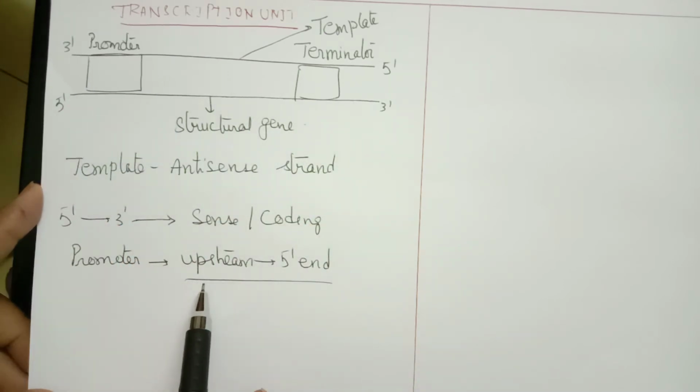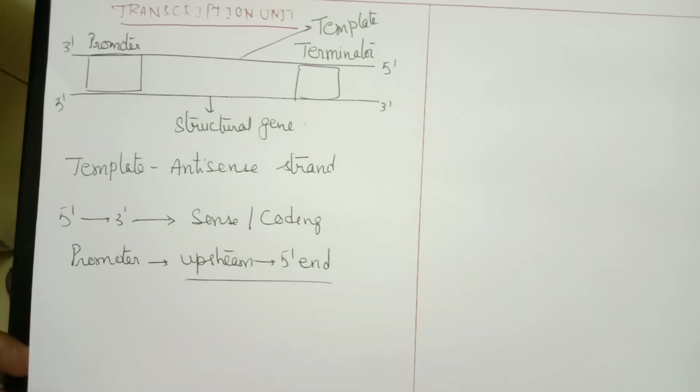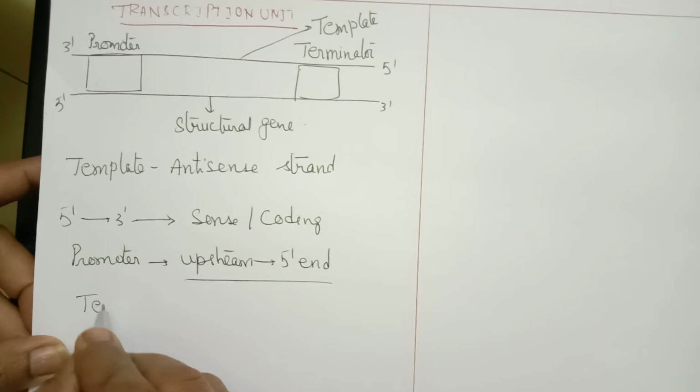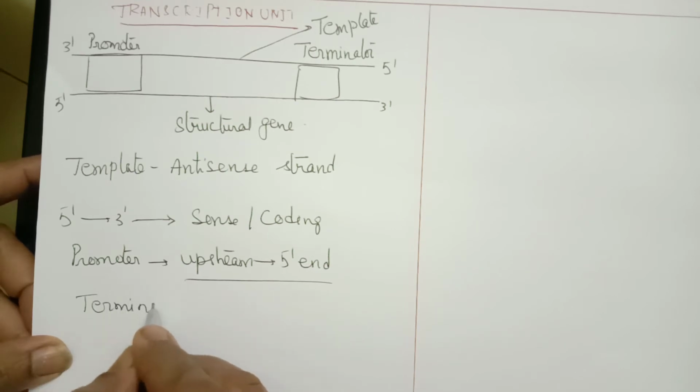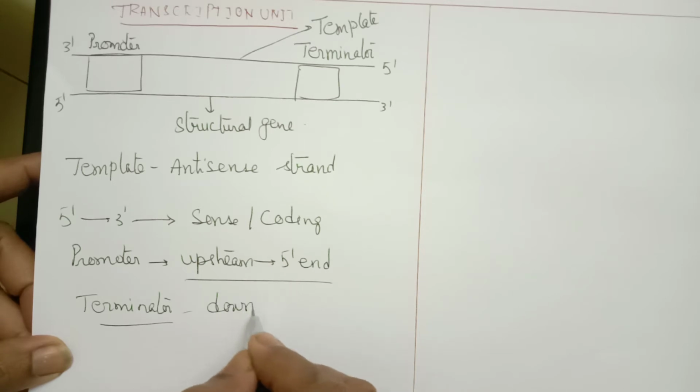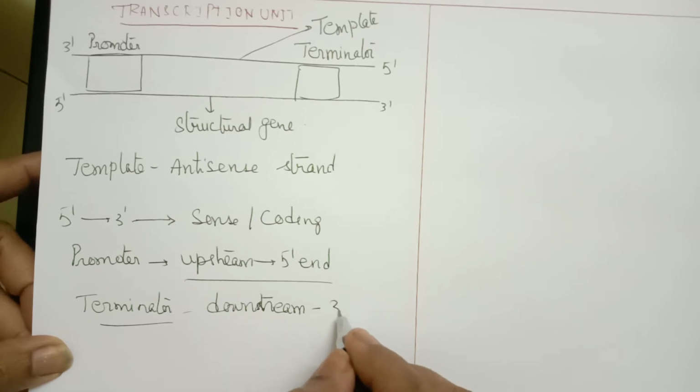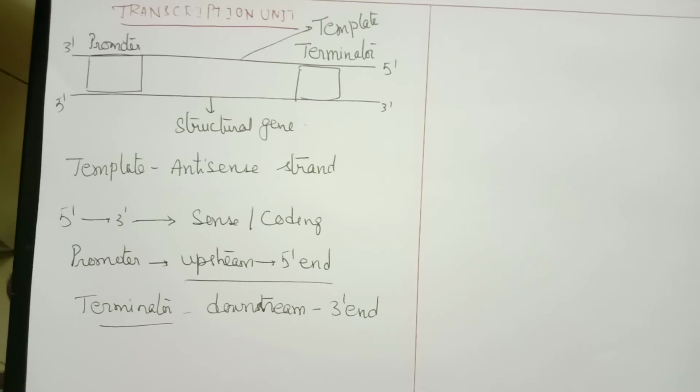So the promoter is in the upstream position. The terminator is in the downstream position, towards the 3' end of the coding strand.